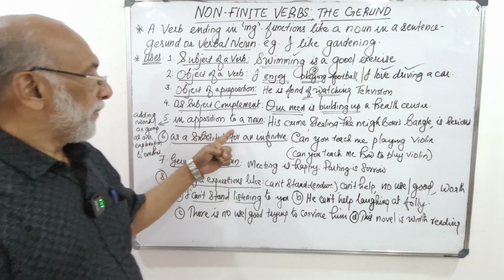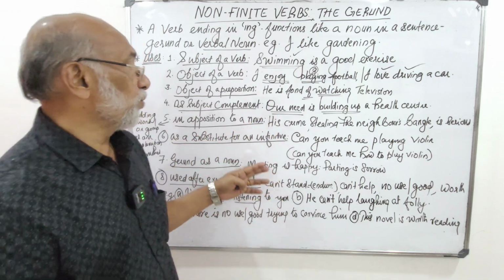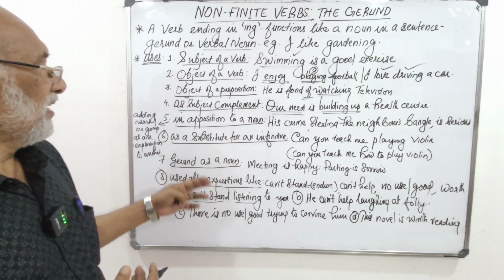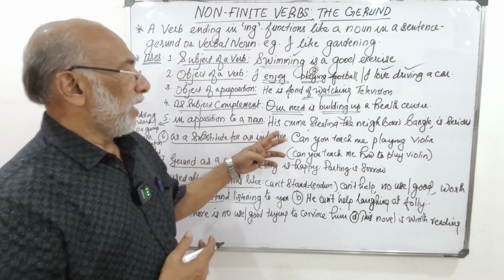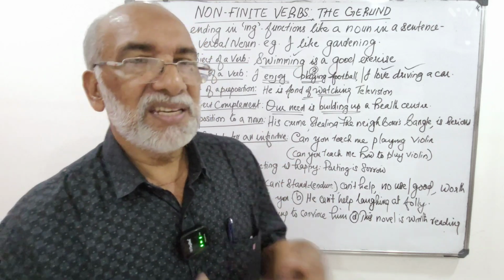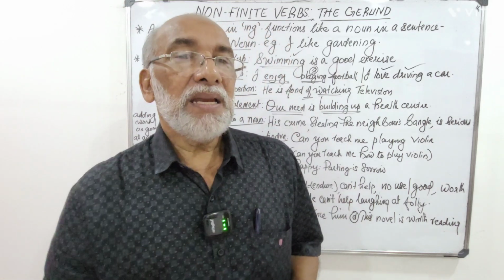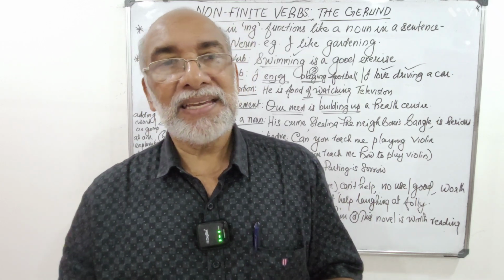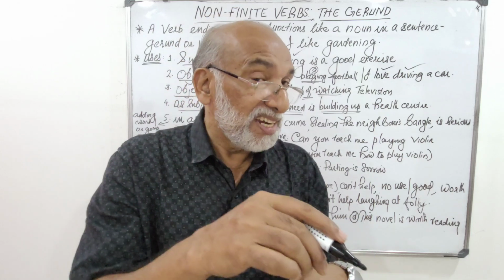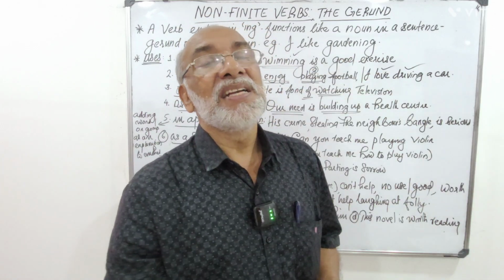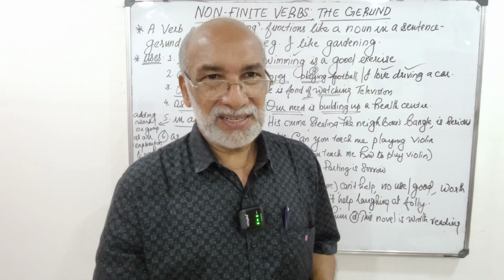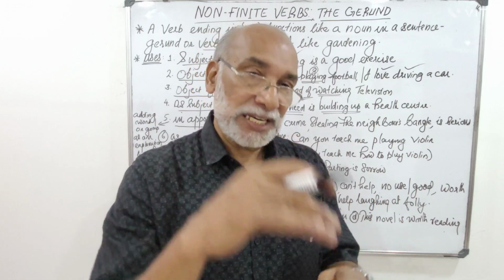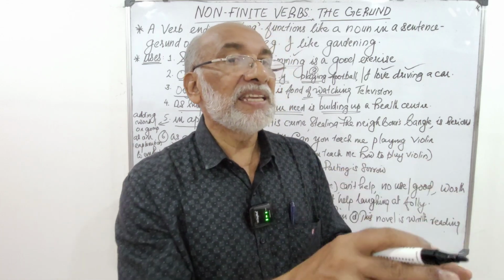Fifth one, in apposition to a noun. It's not opposition, okay? Don't mistake it for opposition. It's apposition to a noun. In apposition, I think that needs a kind of explanation. In apposition means a word or a group of words added in a sentence as an explanation for another word in the same sentence. I repeat, a word or a group of words added in a sentence as an explanation to another word in the same sentence.